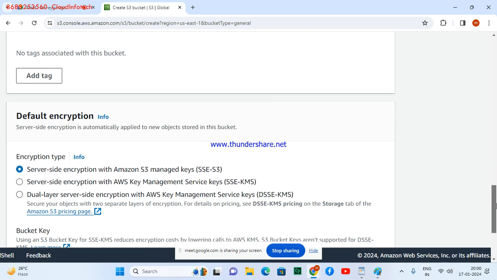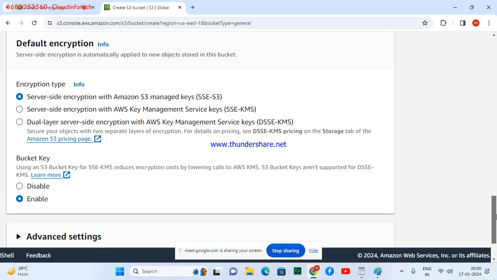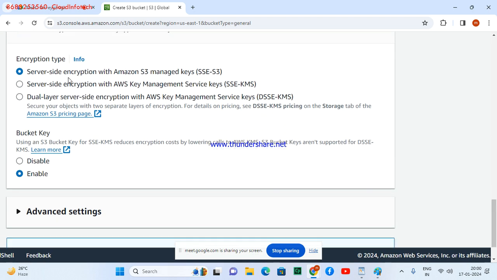A tag is a simple name, a label for your bucket. You can give a friendly name. Encryption is basically of two types: rest level encryption and transit level encryption. Transit level encryption is about data movement: when I transfer the data to one location, it is encrypted. Rest level encryption is for when a hacker comes into my bucket and wants to access it.